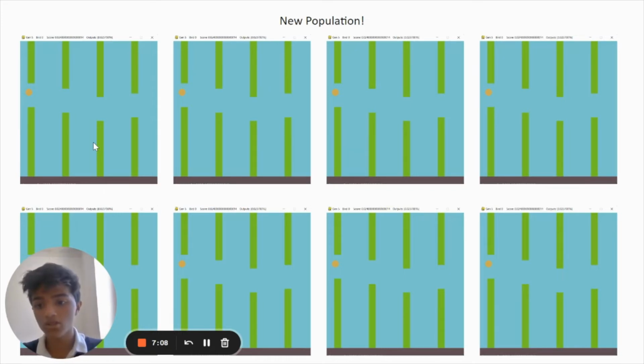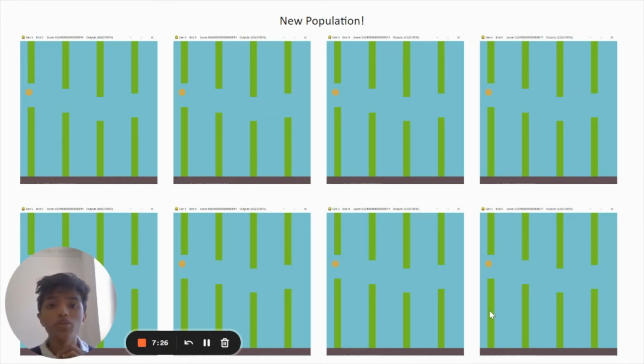The last important thing is that the population should have, depending on your population size, something like 10% or 20% completely new birds, or completely mutated birds, which means they have a structure that's completely different from the parent birds.